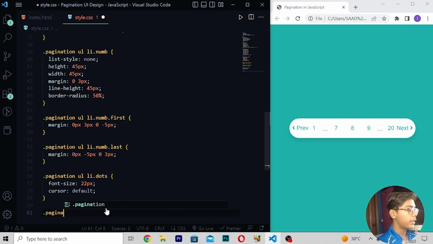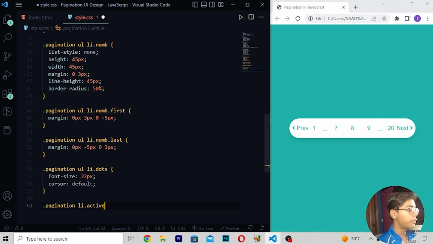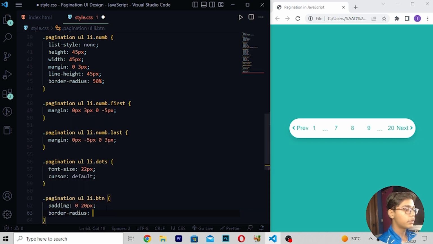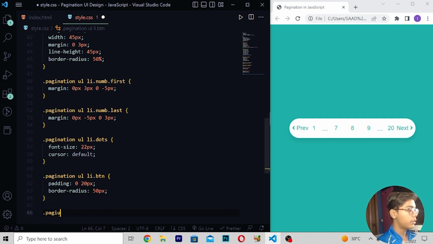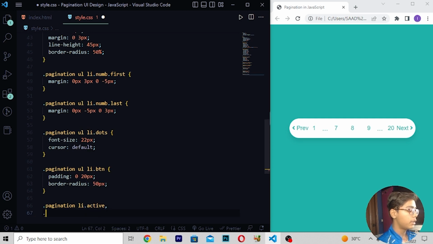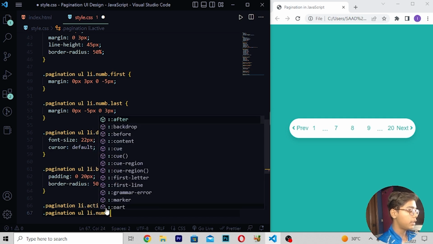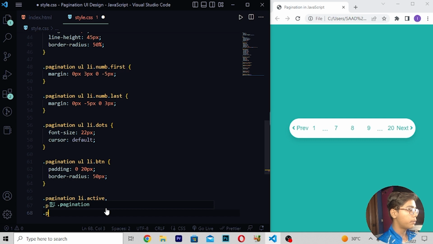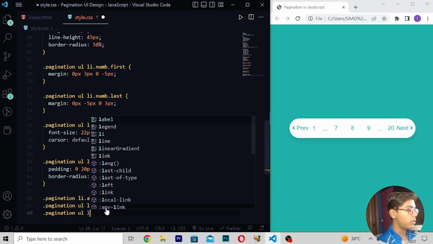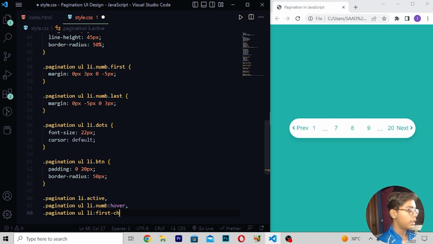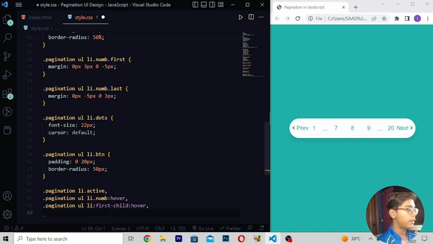So here I'll be writing .pagination li.active, then I'll be writing a comma, but before that we have to write .pagination ul li.btn, then right here padding 0.20 pixel, right here border-radius which should be 50 pixel, then right here .pagination like this, then write li.active comma .pagination again, right here ul li.num, and then here I will be writing hover comma .pagination, then ul li first-child, then here hover,